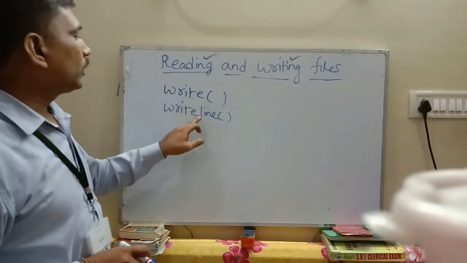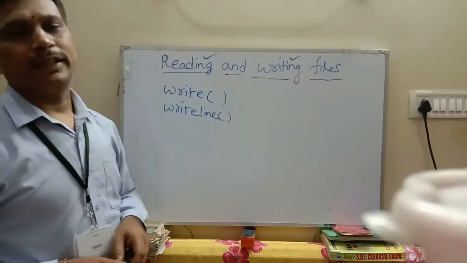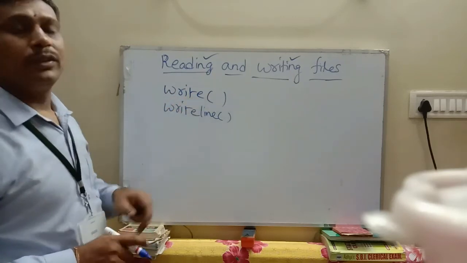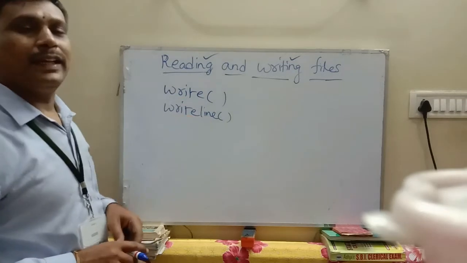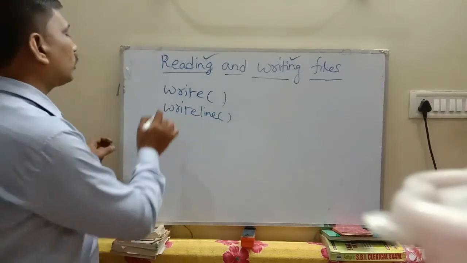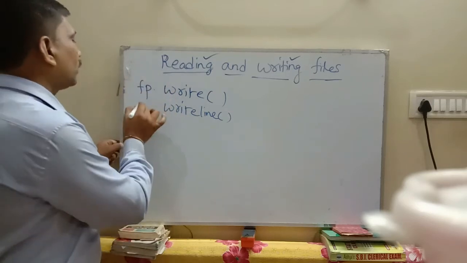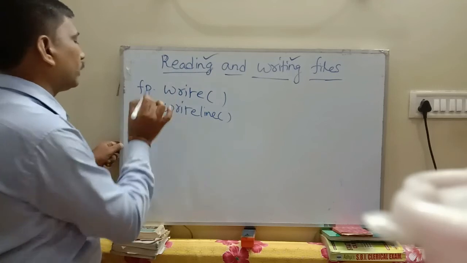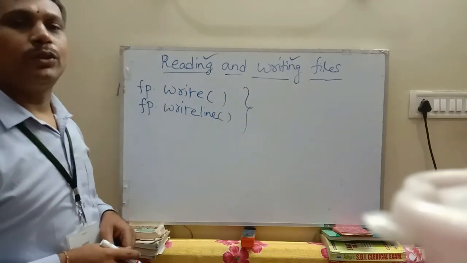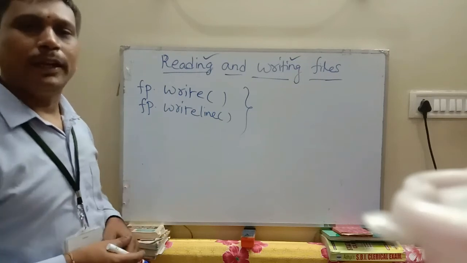These two methods are used for writing data onto files. Like read and readline, we have write and writeline. Both these methods are used with the file pointer. Before using these two methods, first you open the file and create a file pointer.